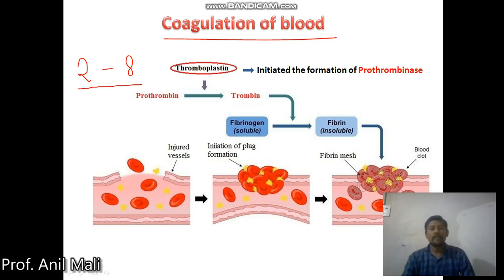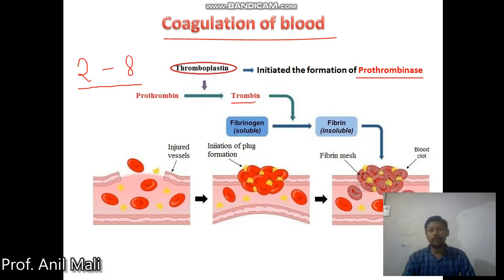So in that case they should have some kind of deficiencies, or some problems with the blood coagulation. So how does the coagulation process actually start? As I said in the previous slide, the platelets release thromboplastin. Wherever we get an injury, the damaged cells and the platelets together release this thromboplastin, and this thromboplastin initiates the formation of a specialized enzyme in the blood called prothrombinase.